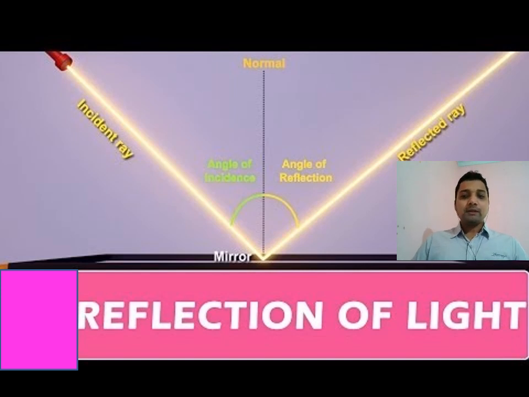Before going to the reflection of light, you must know what is light. Light is a form of energy. As you know, in physics, we are reading about matter and energy, because physics is a branch of science which deals with the study of matter, energy, and the interrelation between them. So here, first thing to know, what is light? Light is a form of energy.